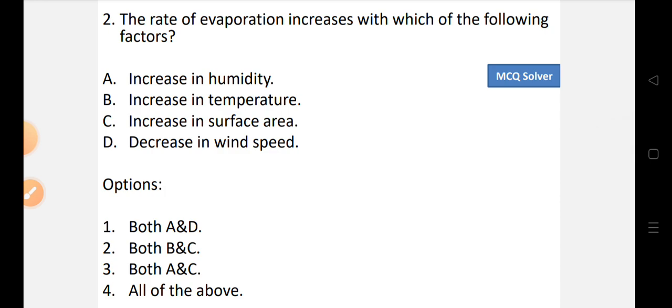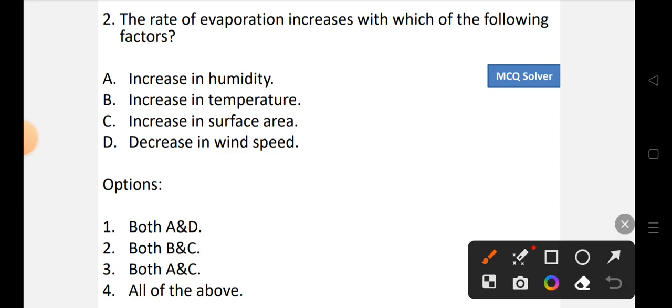Option number 1, both A and D is correct. Option number 2, both B and C is correct. Option number 3, both A and C is correct. Or option number 4, all of the above.